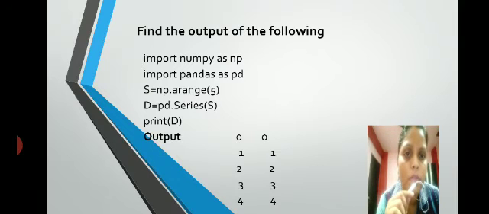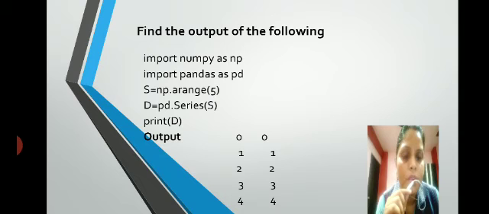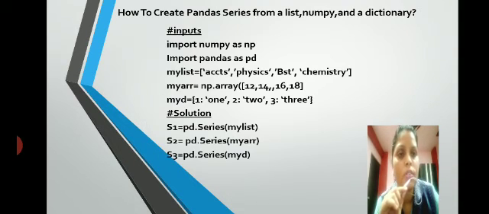Find the output of the following: import numpy as np, import pandas as pd, s equals np.arange, and d equals pd.Series, and finally print d. So we are just using the arange method of numpy and Series from pandas, and it is printed. Next, how to create a pandas Series from a list, numpy and dictionary.